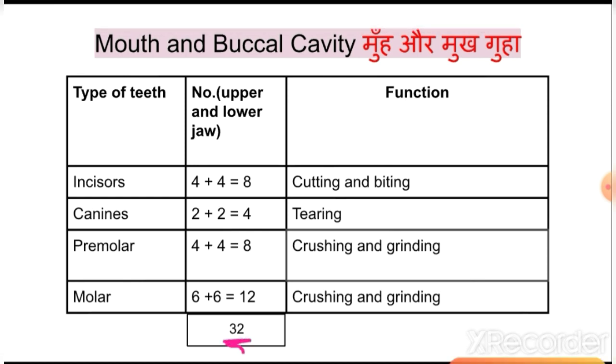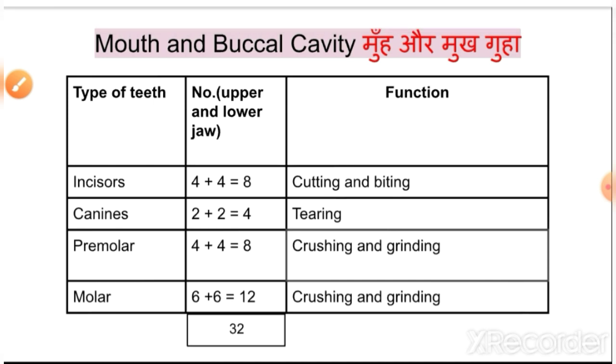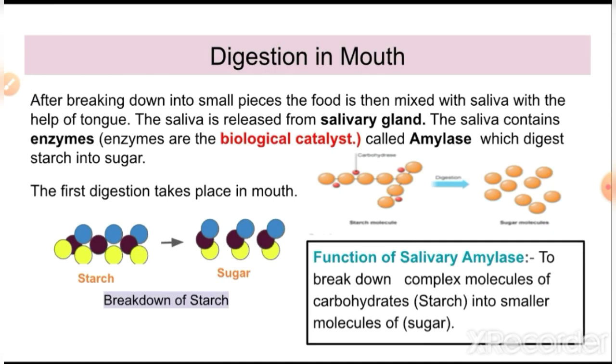Here you could see we have a total of 32 teeth, meaning the upper jaw and lower jaw together. In the upper jaw we have 16 teeth, and in the lower jaw we have 16 teeth. Incisors are 8 in number together. Canines are 4 in number, 2 in the upper jaw and 2 in the lower jaw. Premolars are 8 in number, 4 in the upper jaw and 4 in the lower jaw. Molars are 12 in number, 6 and 6. Their functions are also given here, so you could draw this table in your notebooks to understand them.